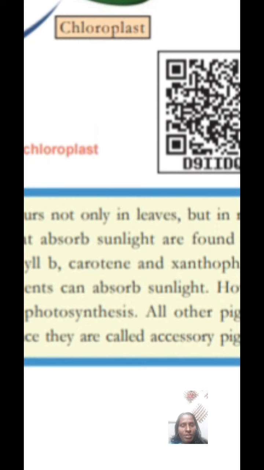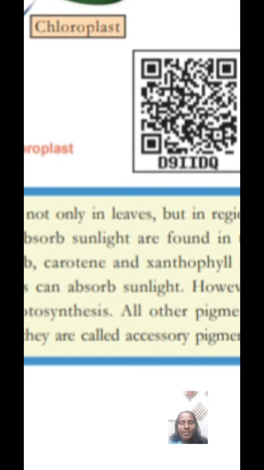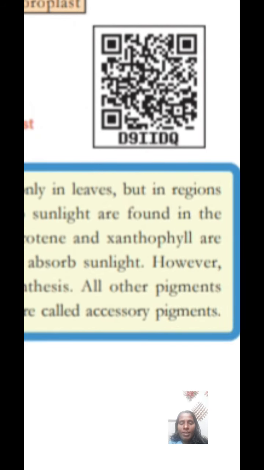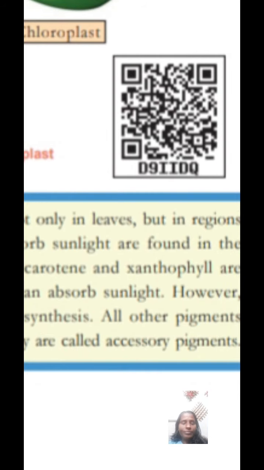They can absorb sunlight and help it reach the grana. According to this fact, they are called accessory pigments. So you must study what accessory pigments are and why they are called accessory pigments.